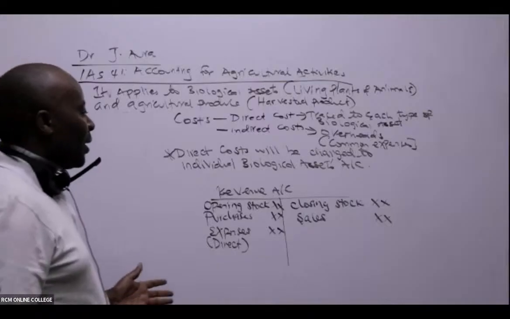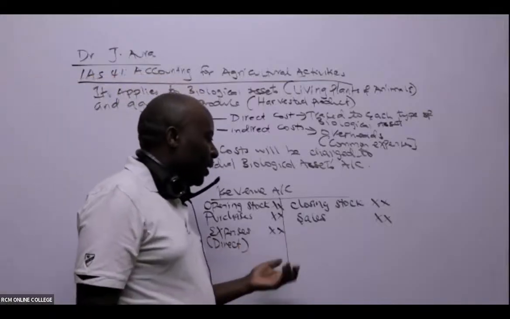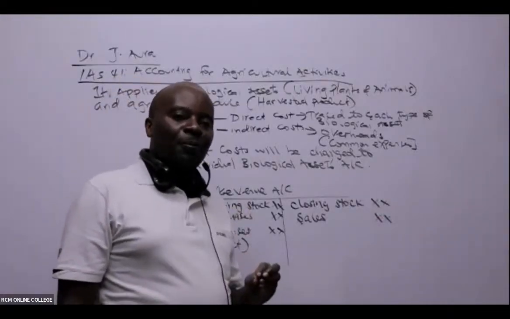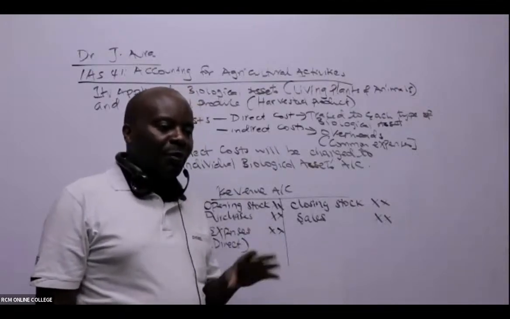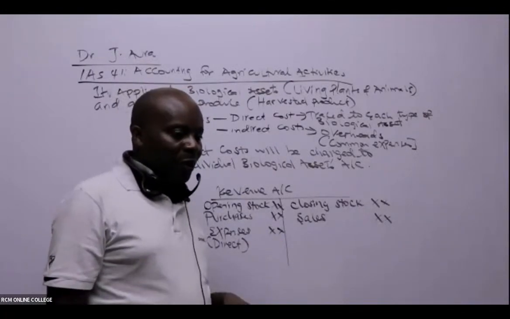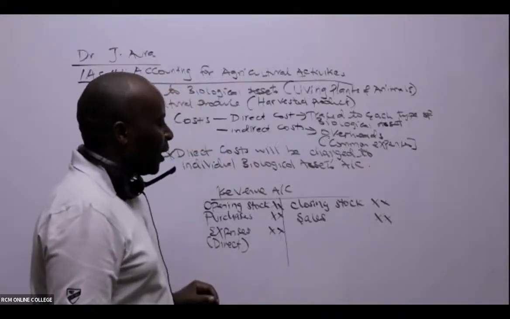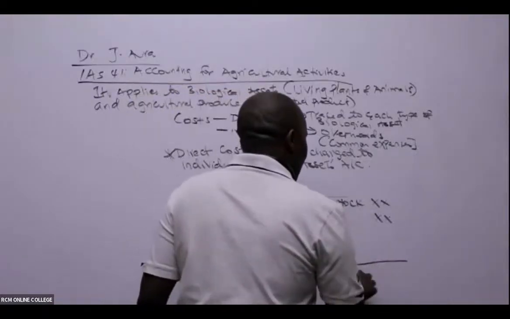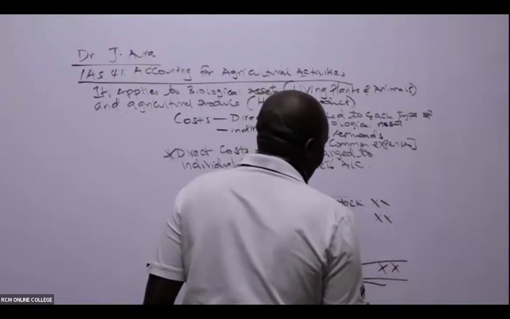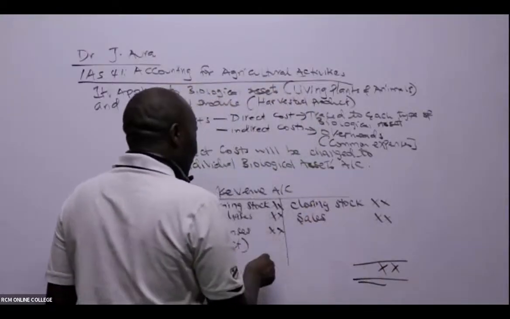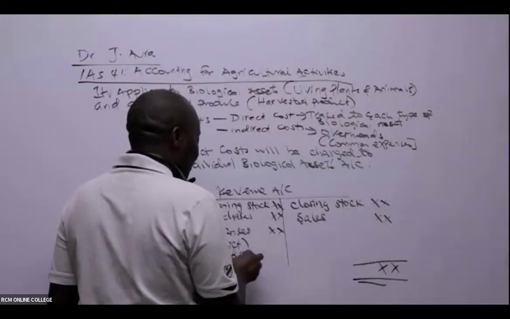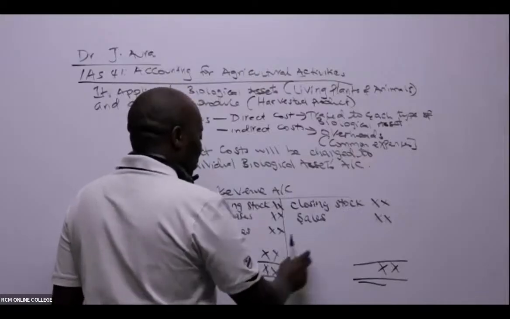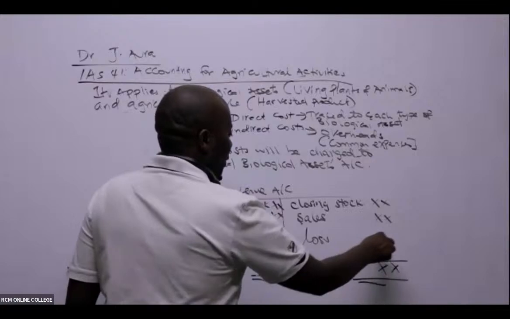So please listen. This revenue account is really a serious thing. We shall use it basically to measure the profit for each biological asset. Such that if this side is heavier, when I'm balancing my account, this basically is the income side. If this side is heavier than this side, then the balancing figure here will be a profit. And if it is this side that is heavier, then we shall put a loss here.